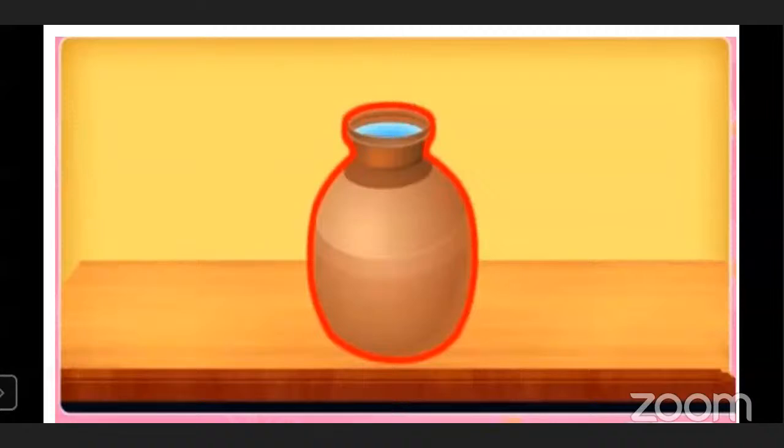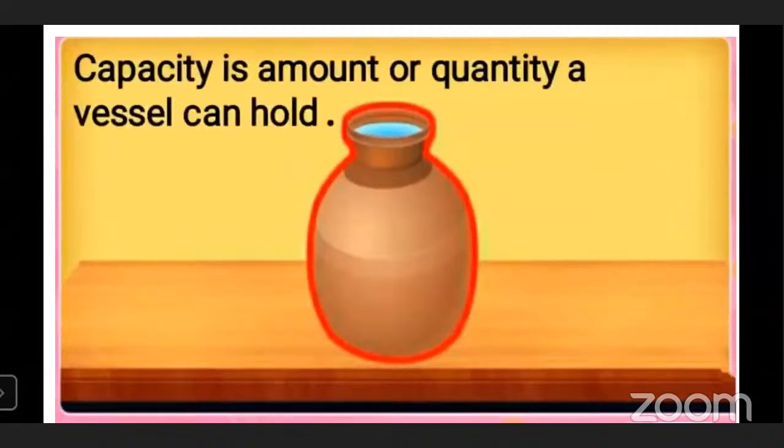Here, this pot is filled with water, and if I put more water in this pot, definitely the water will spill out. It will flow outside. That means capacity is the amount or quantity a vessel can hold. The maximum amount which a vessel can hold is called its capacity.